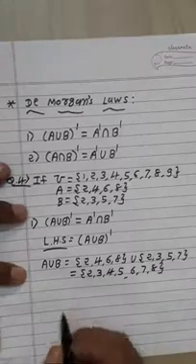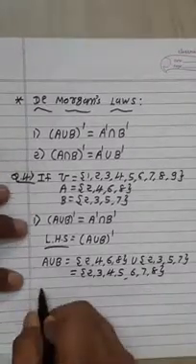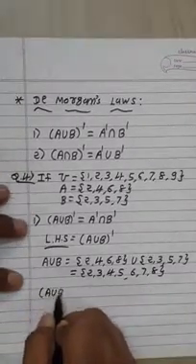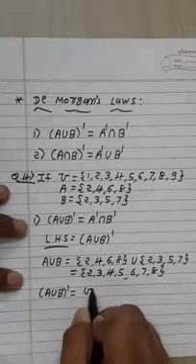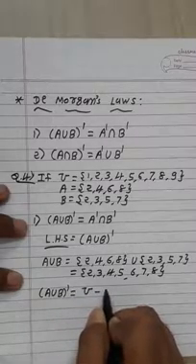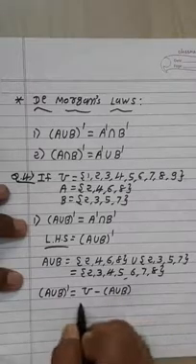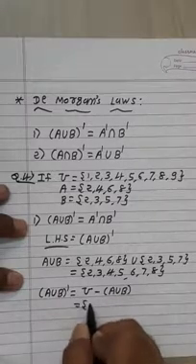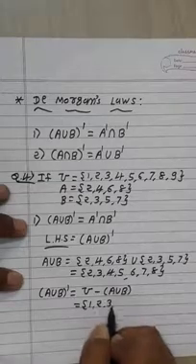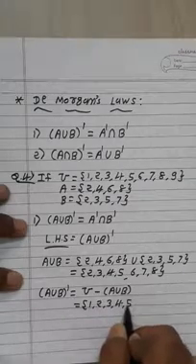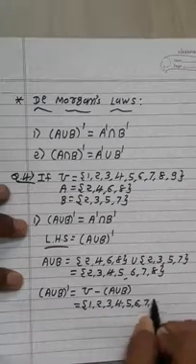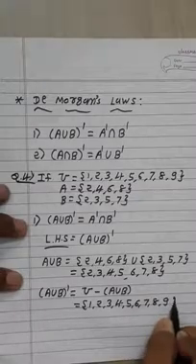Now after finding this, find the complement of this set, (A ∪ B)'. That means universal set U minus, the difference, A ∪ B. Here universal set U elements are 1, 2, 3, 4, 5, 6, 7, 8 and 9.